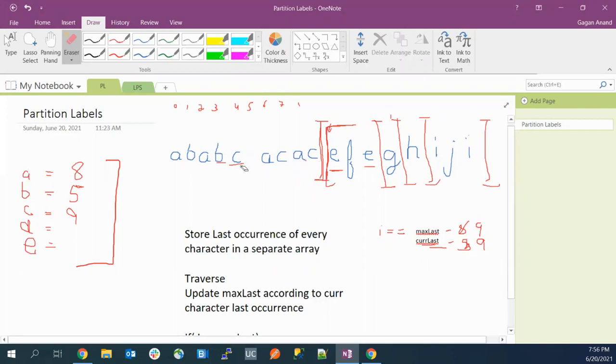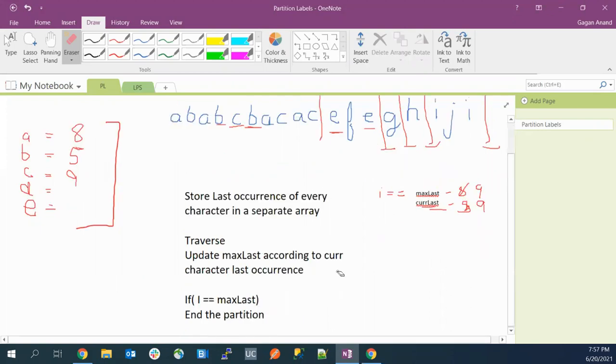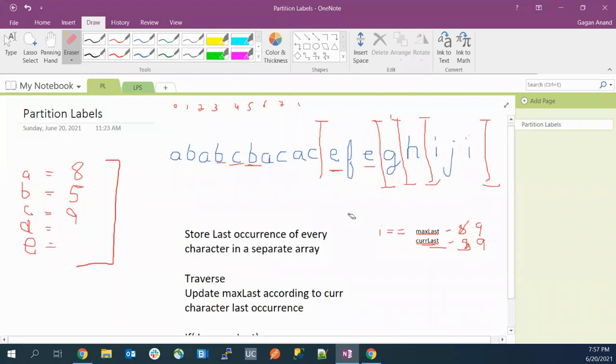So when we have already found the first section, for the second section we'll start by E and think that this E is our starting point. So the current last will be equal to the last of E, and the max last we have to update according to the current last, because we are doing it as a fresh start, right? Every time we make a partition, we can store the index in a separate array so that we can just output that index. So this is the approach. Have you guys understood the approach? Anyone having any doubts or anything?